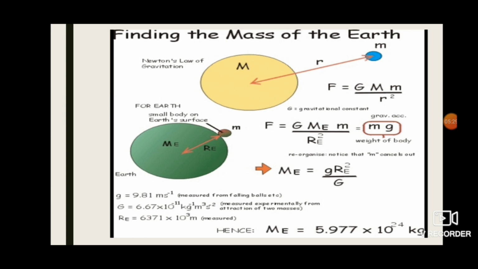That value is 6.674 into 10 to the power minus 11 Newton meter square kilogram power minus 2. Is it clear all of you? So you have to substitute the value. You can calculate the mass of the earth as 5.972 into 10 to the power 24 kilogram. So this is the mass of the earth.